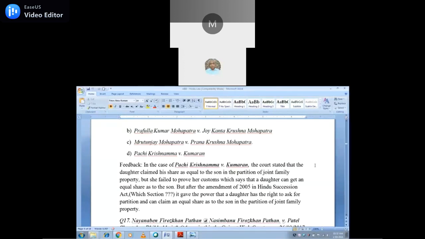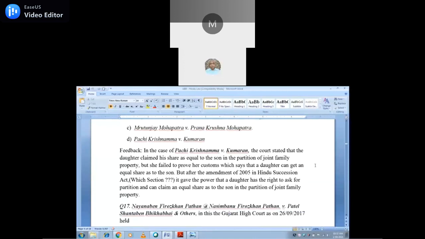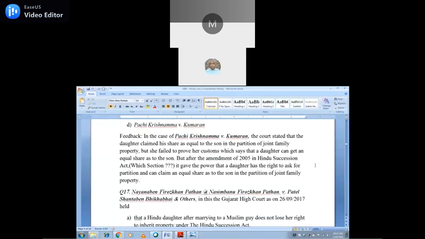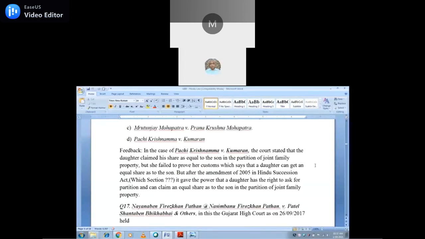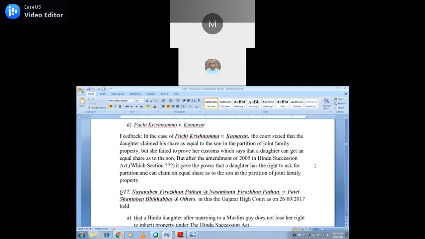There is the amendment to the Hindu Succession Act where even a daughter gets an equal share with the son. What is that section? Section 6. It gave the daughter the right to ask for partition and claim an equal share as the son in the partition of the joint family. It is a subsidiary question. Suppose the daughter also gets an equal share in the joint family, in which case law would that be? You can say it is Pachi Krishnama versus Kumaran. That is the case law.